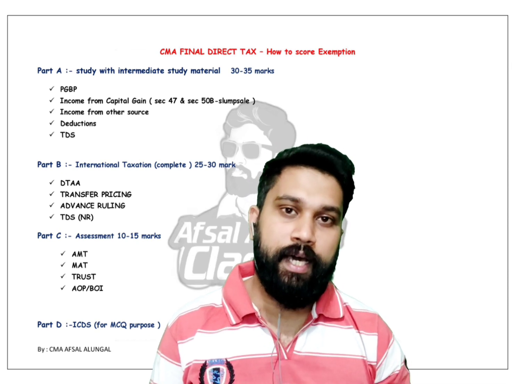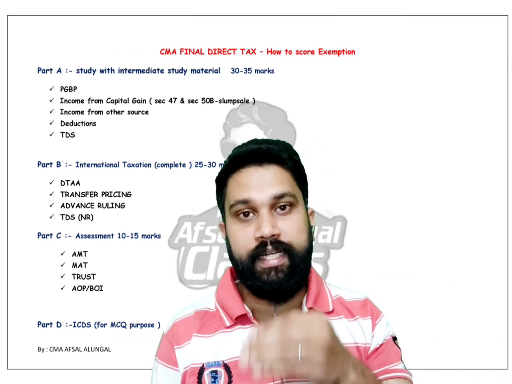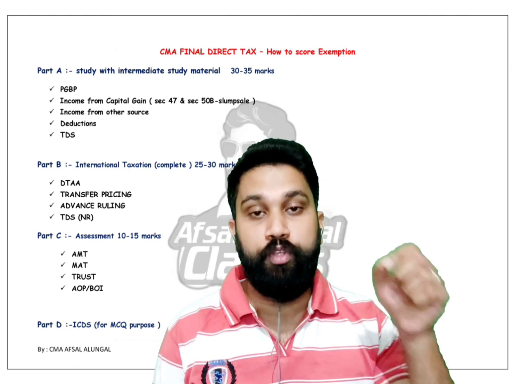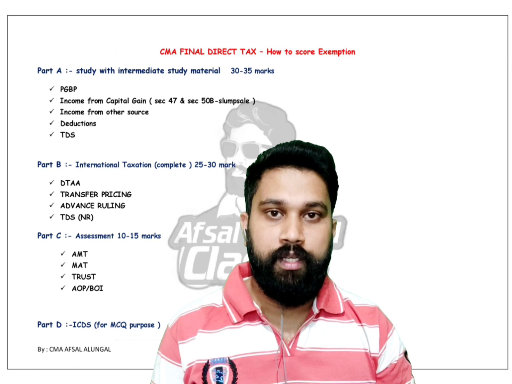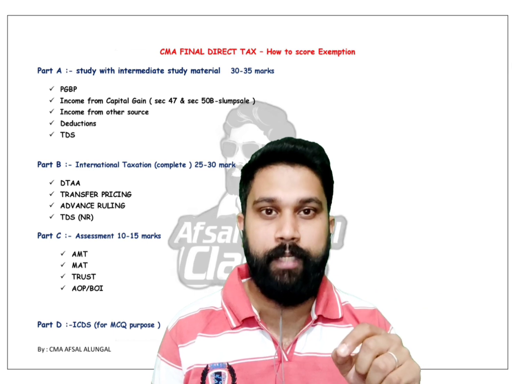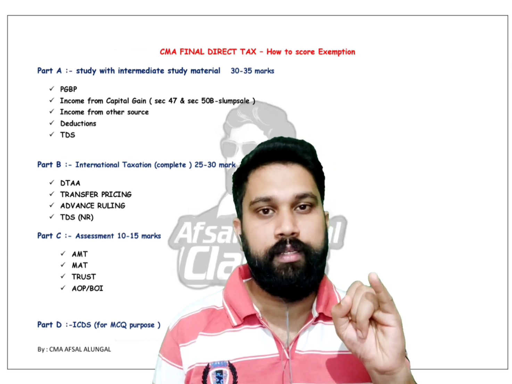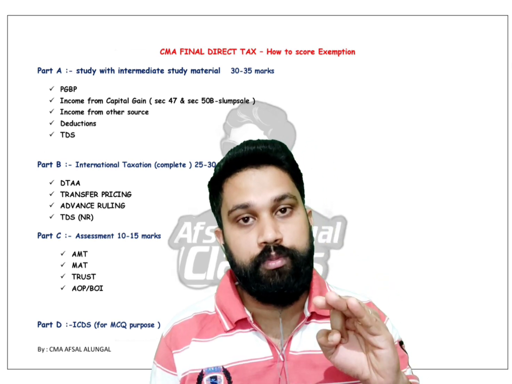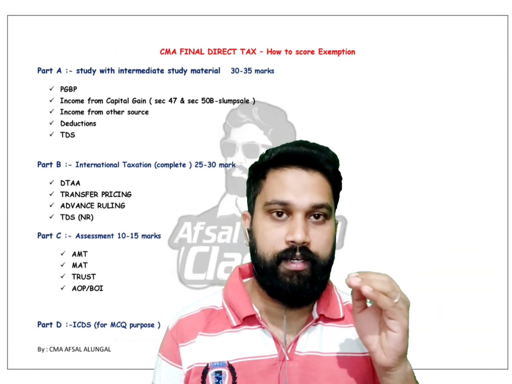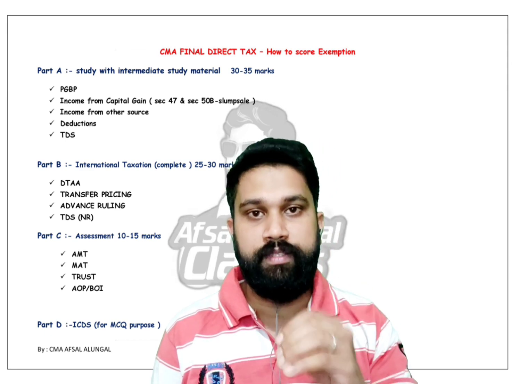After that I categorized Part B. After completing this, you should study international taxation, the complete provisions, from your final study material. In the examination, 25 to 30 marks of questions will come from this area. Especially focus on DTAA, that is double taxation avoidance agreement, then transfer pricing, advance ruling, and TDS on non-residents. These are the important areas. Questions will come, and please do practical questions from these areas.